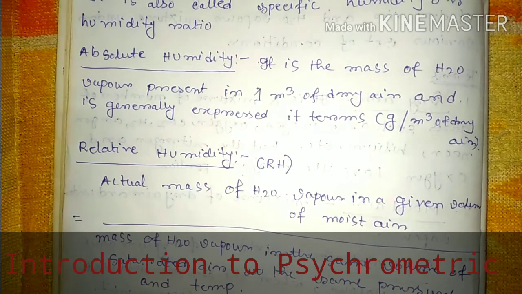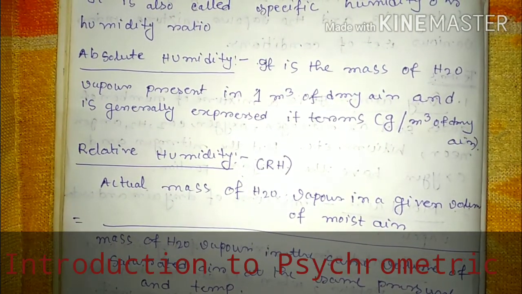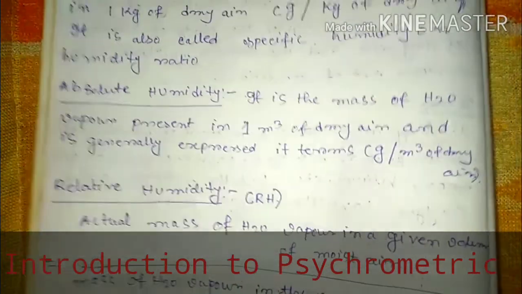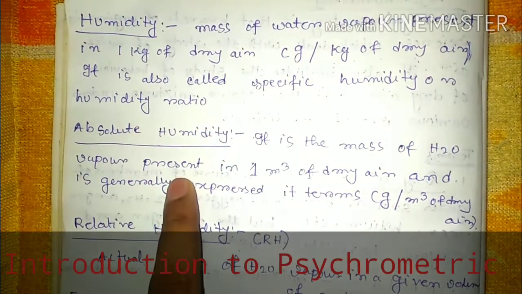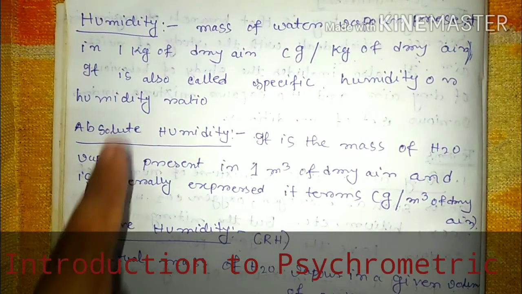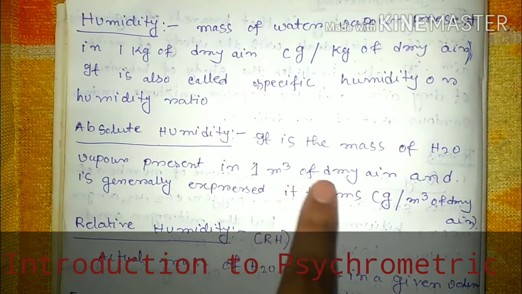Now, absolute humidity. Absolute humidity is defined with a similar concept. In 1 kg of dry air, what mass of water vapor is present, that indicates humidity, right? Now, the difference between humidity and absolute humidity is that for humidity we consider 1 kg of dry air, while for absolute humidity it is 1 meter cube of dry air.